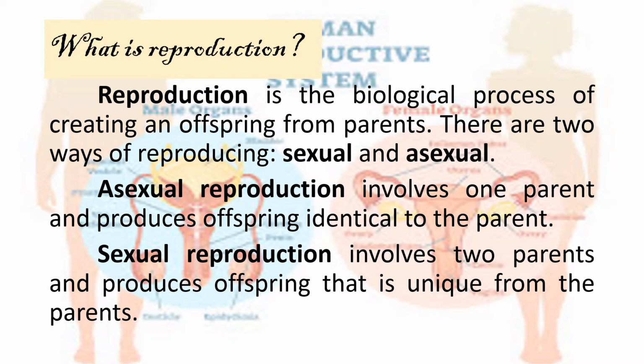The main difference between the two kinds of reproduction is that asexual reproduction involves one parent and produces offspring identical to the parent, while sexual reproduction involves two parents and produces offspring that is unique from the parents.